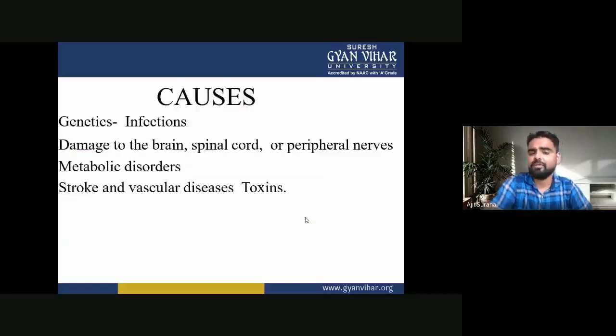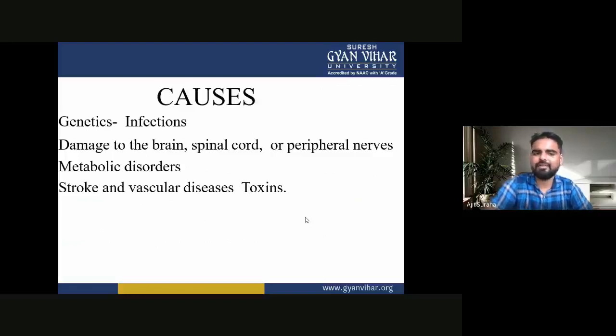Now the causes of the movement disorders. What are the main causes of the movement disorders? Genetic causes, infection. Due to any infections, damage to the brain, spinal cord, or the peripheral nerve. Metabolic disorders, stroke, and vascular diseases or toxins. These are the causes of the movement disorders.